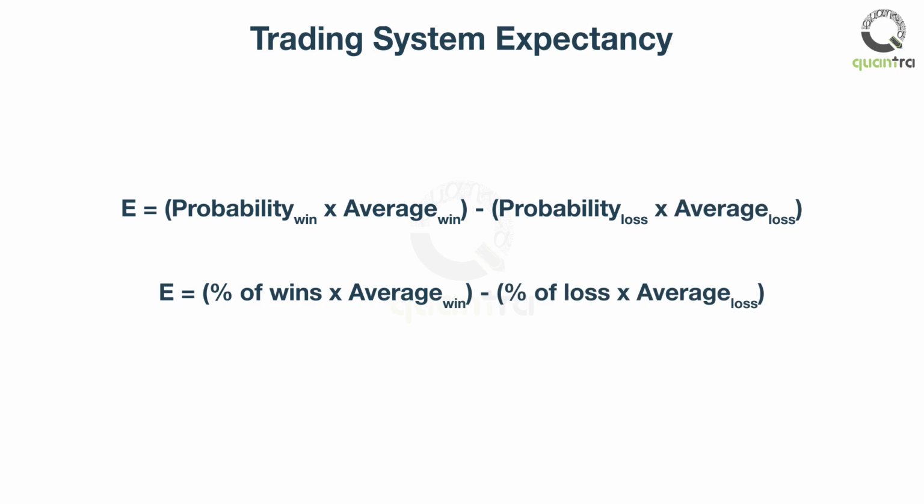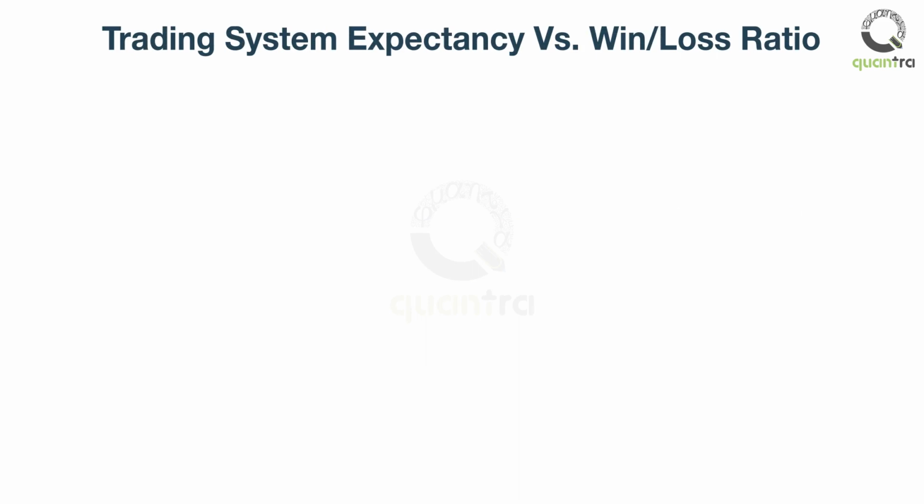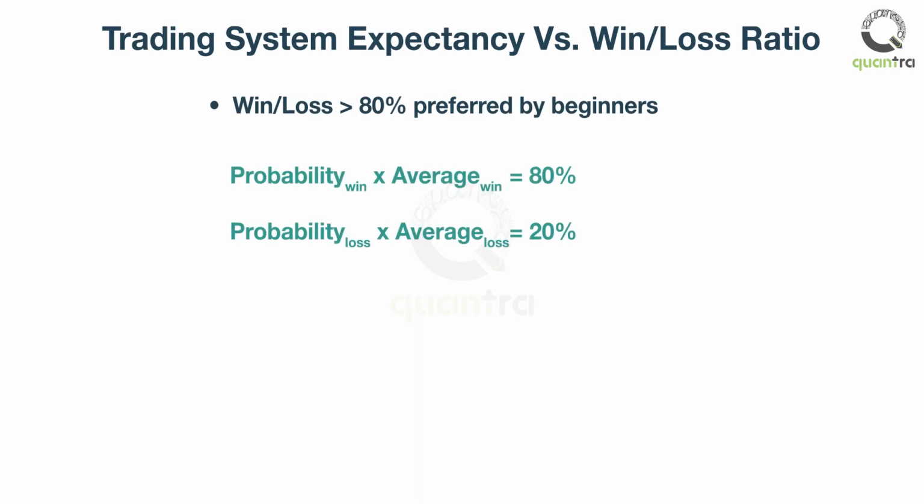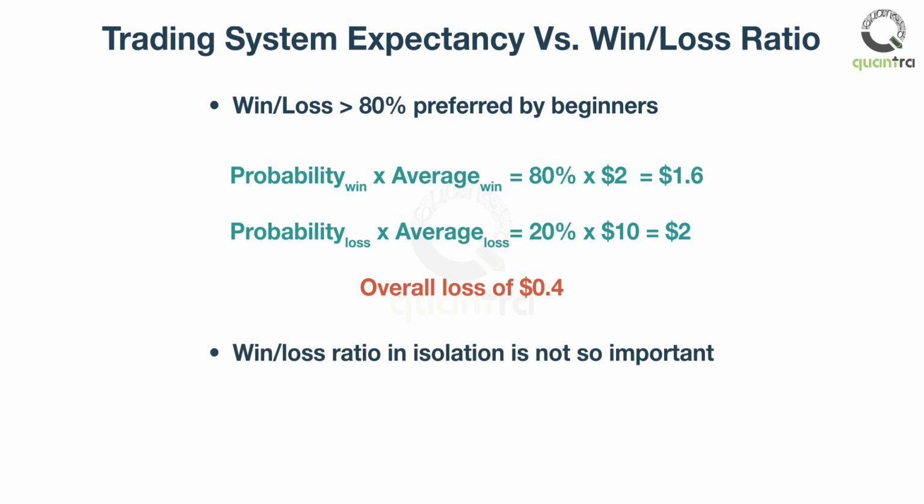But it's very important to distinguish between the win-loss ratio of winning to losing trades, and trading system expectancy. A lot of beginner traders look for systems with high win-loss ratios, or a high percentage of winning trades. It's psychologically comfortable to have 80% of trades winners. But if the average win is very small, and the average loss is very high, the trading system can still be unprofitable, even though the percentage of the winners is very high. So win-loss ratio, or percentage of winning trades, is just one piece of the puzzle.